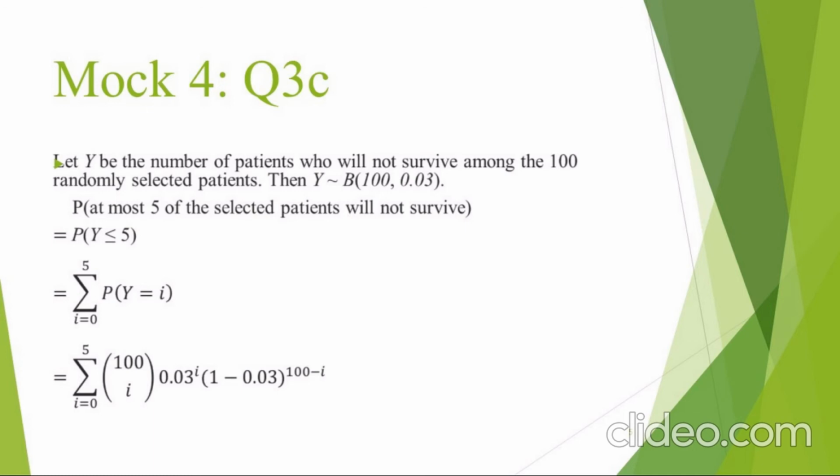That is, by summing up the probabilities of the event that y equals i at values of i equals 0, 1, 2, 3, 4, and 5. We can further write it in more detail: 100 C i, which is a combination, times 0.03, the probability of success, to the power of i, the number of patients who will not survive, times 1 minus 0.03, that is the probability of failure, to the power of 100 minus i, the number of patients who will survive.